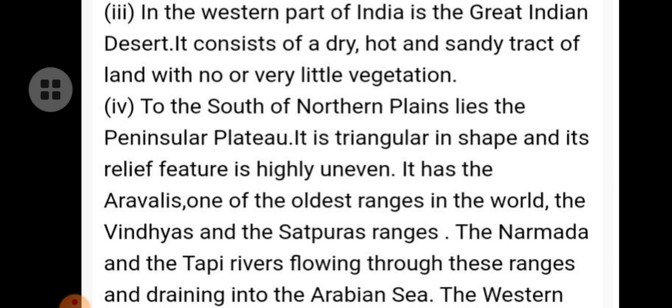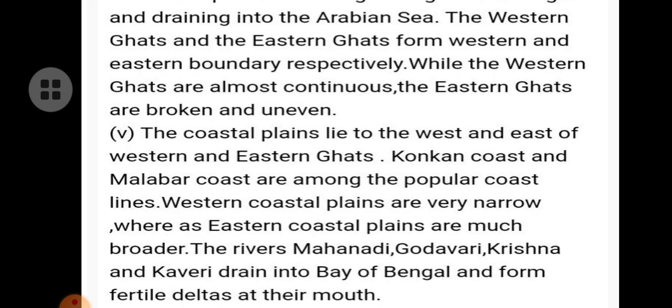To the south of the northern plain lies the Peninsular Plateau. It is triangular in shape and its relief feature is highly uneven. It has the Aravalis, one of the oldest ranges in the world, the Vindhyas and the Satpura ranges. The Narmada and the Tapi rivers flow through these ranges and drain into the Arabian Sea. The Western Ghats and the Eastern Ghats form the western and eastern boundary respectively. While the Western Ghats are almost continuous, the Eastern Ghats are broken and uneven.